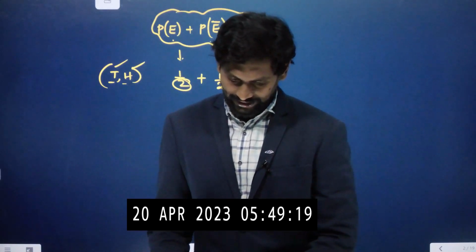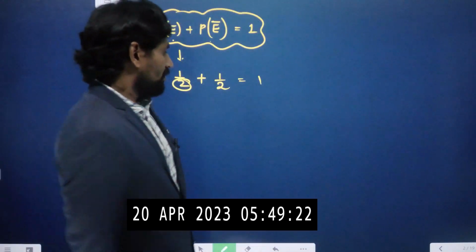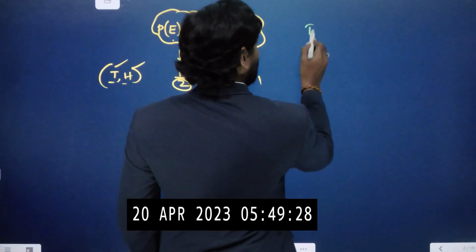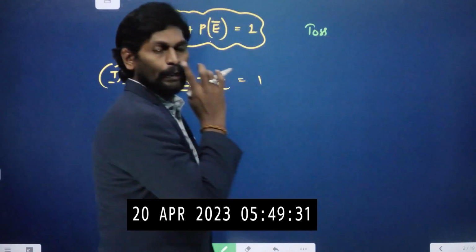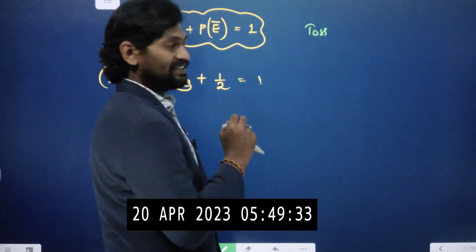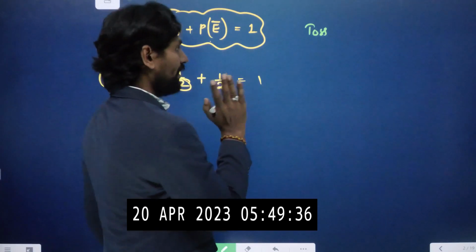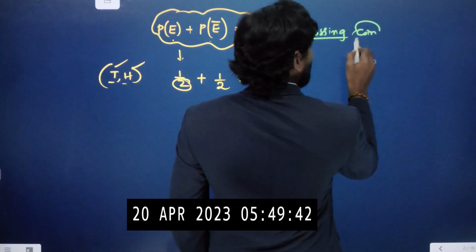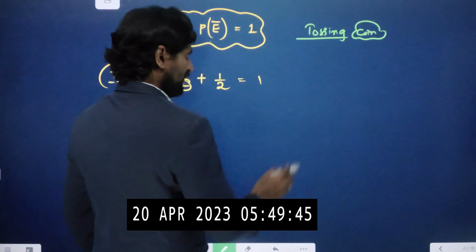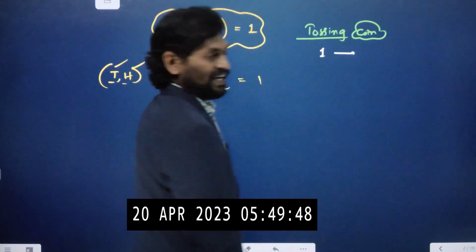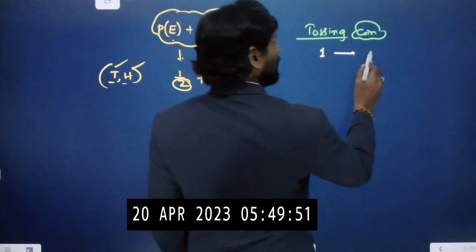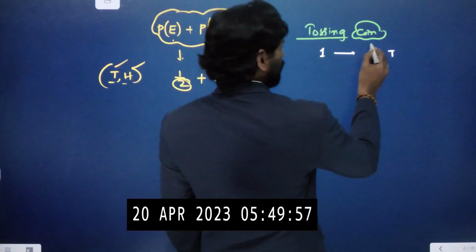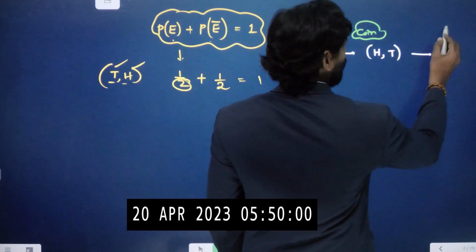Right. Now let us discuss some basic concepts. For example, tossing a coin. Let us just guess the results of an experiment about the coin. So tossing a coin, now I am just tossing only one coin. For one coin, how many chances can be the result? The result can be head or tail. Any other chances? No. So tossing a coin, we have 2 chances.